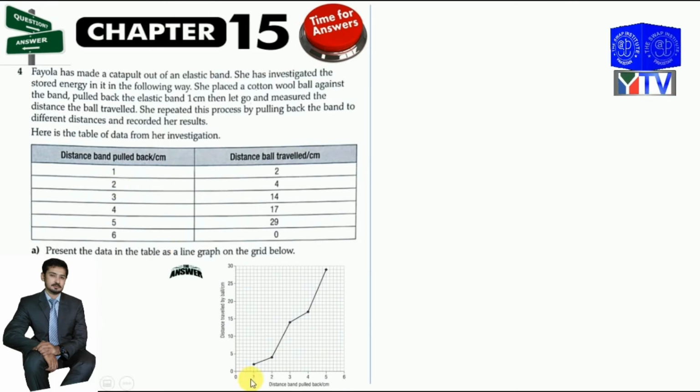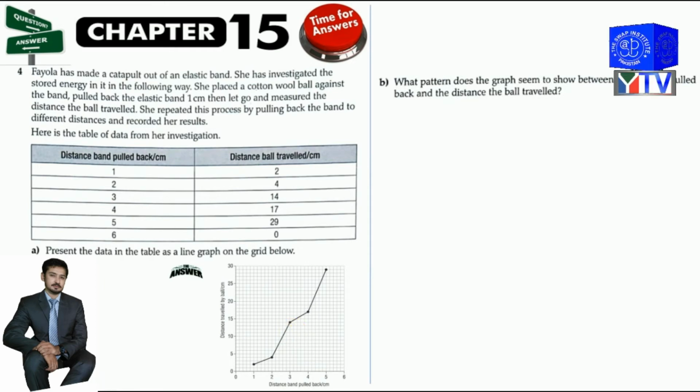Okay, at first the distance traveled by the ball is 2. This point will be found by these two readings. At the second distance, the distance traveled by the ball is 4. Now the third one is 3: when the distance of the band is 3, the reading is 14. Okay, so we can just place some points on this graph and then join these points with a ruler, and we will get this graph. Okay.